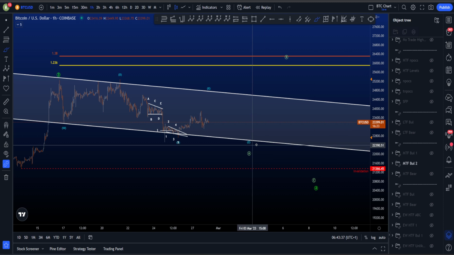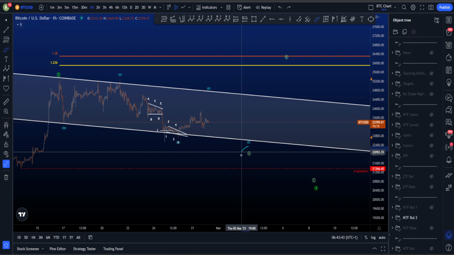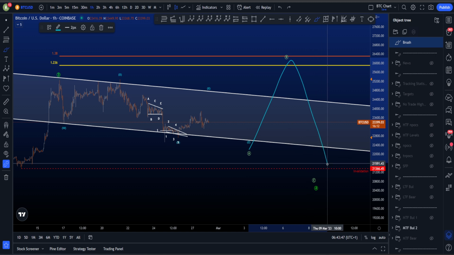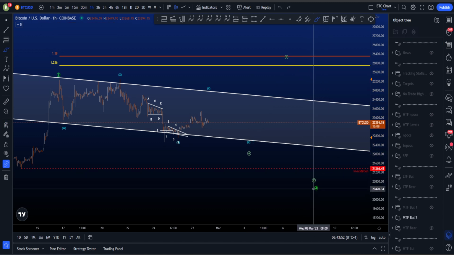expanded flat B before then a move down for C, finishing 4 and then going up to the upside for wave 5. The second bullish scenario on the medium time frame is that this is a WXY XZ that is going to be finishing A before then a move for B, expanded flat, down for C, take the lows over here, finish wave 4 and then move up for wave 5.